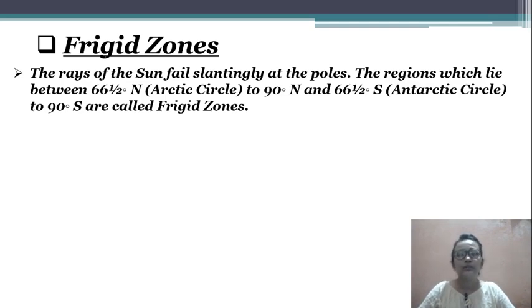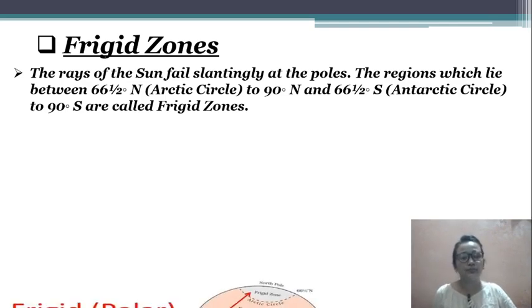The region between 66.5 degrees north, the Arctic Circle, to 90 degrees north, and 66.5 degrees south, the Antarctic Circle, to 90 degrees south, is called a Frigid zone.